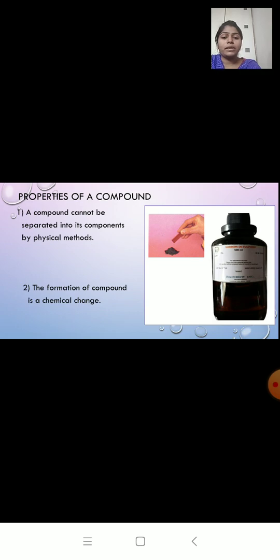The second property: the formation of a compound is a chemical change. Here, we take iron filings and sulfur powder and we heat them. As you start heating, a lot of heat and light is given out. So the formation of a compound involves heat; either heat is given out or heat is absorbed. So there is some sort of reaction taking place, and we say that the formation of a compound is a chemical change.